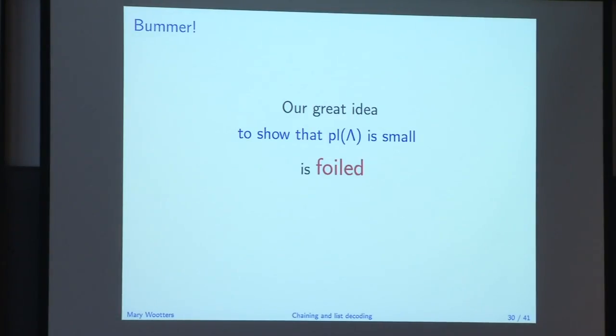Well, we just said that these are sets that are sort of suffering from the fact that we had a big alphabet, but another way of saying that is that these are the sets where the pluralities are small. Okay, so let's take a look at this. Our great idea to show that the pluralities are small is foiled by sets where the pluralities are small. So this should be fixable, right? Okay, so let's fix this.